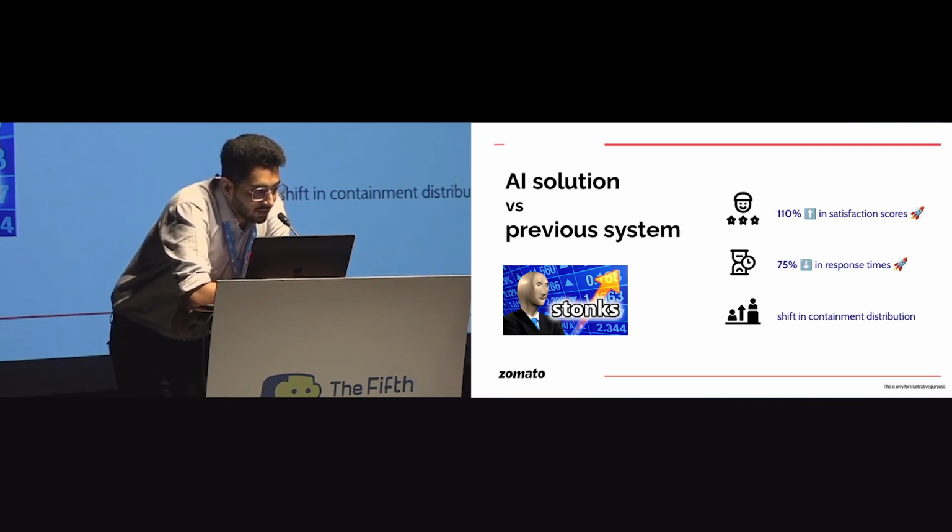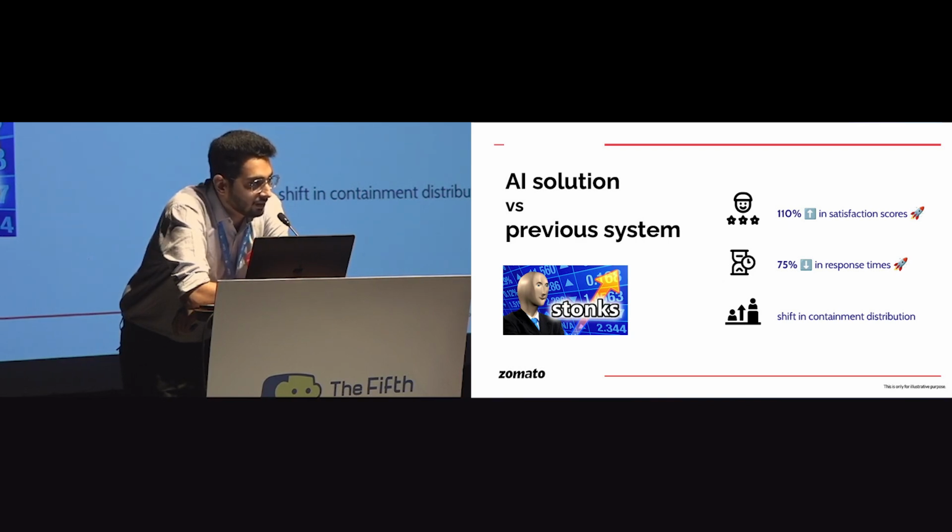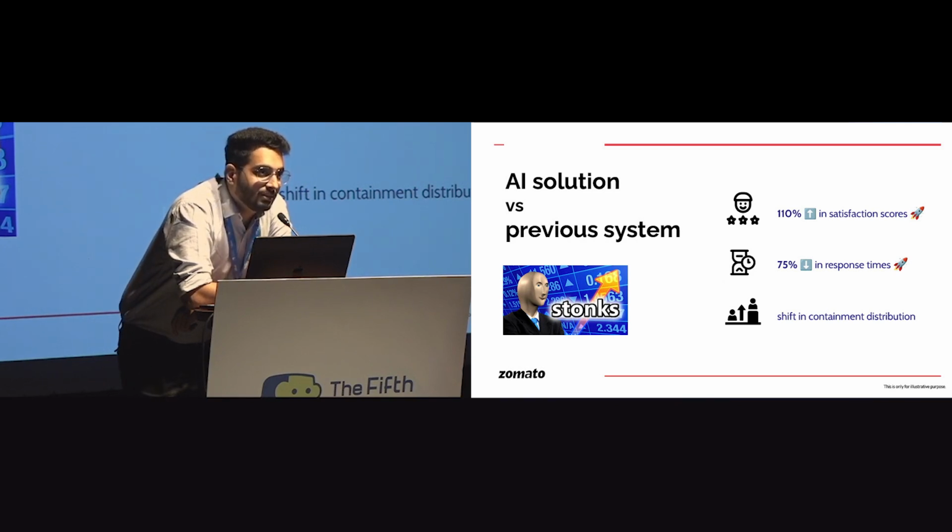Thirdly, shift in containment distribution. While we have not been able to increase the containment percentage as of now, what we have seen from our data is a huge, drastic shift in containment distribution. What I mean by that is the previous system was dumb enough that it gave us a lot of control in terms of whether we want to escalate or not. It could be escalating on where is my order, but not escalating on certain other concerns which are more important, right?